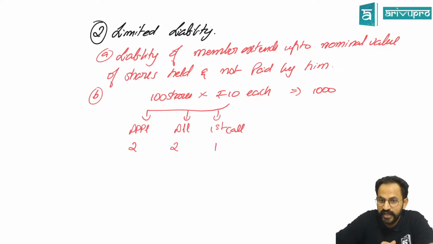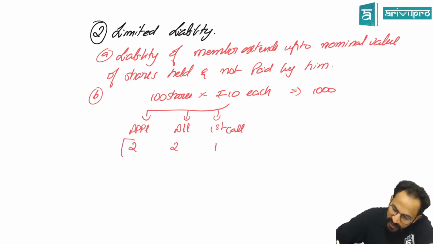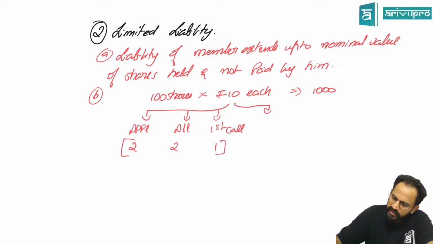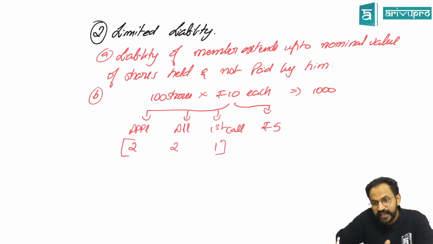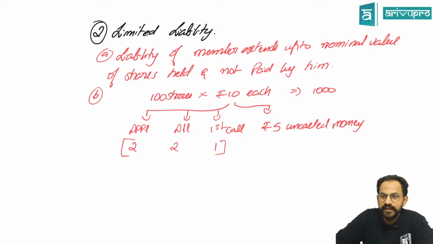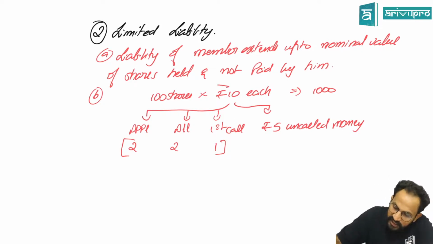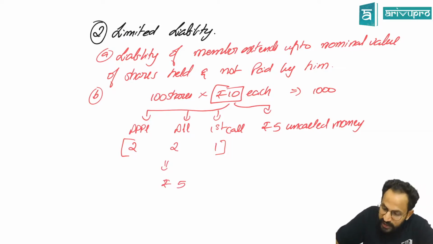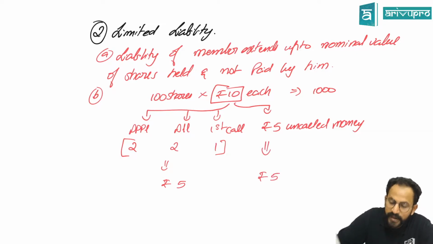The company didn't perform well. Out of 10 rupees, only 5 rupees was called. The rest 5 rupees, they wanted to do the second call, third call and all. By that time the company went for winding up. So this is called uncalled money. Now what do you mean by limited liability? If the shares are 10 rupees each, and you have paid only 5 rupees, now your liability is only the next 5 rupees which is not paid by you.